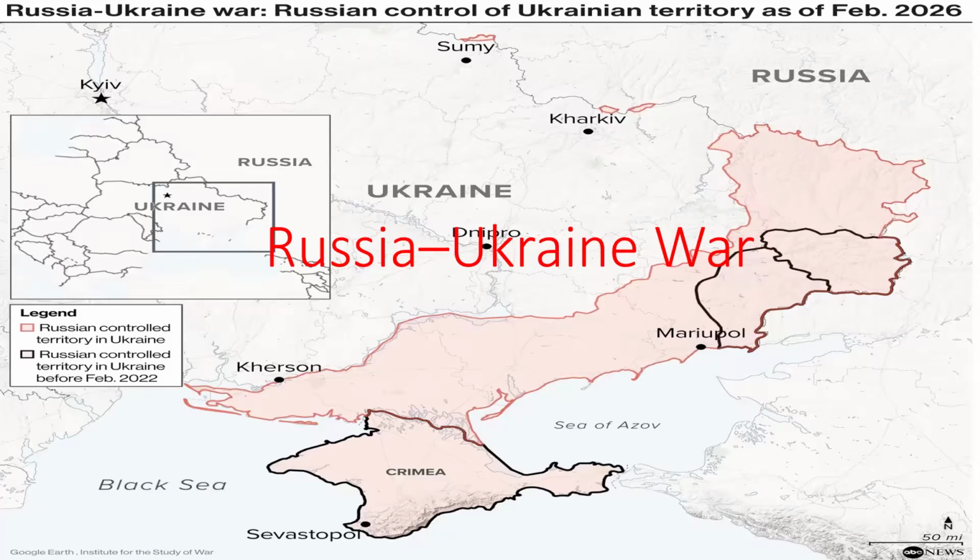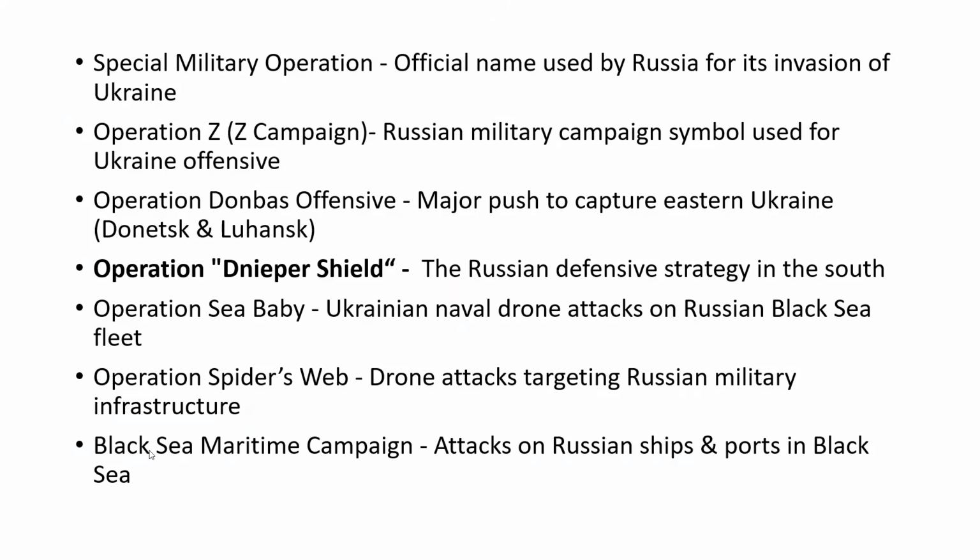Okay. And then comes the Russia-Ukraine war. So these are the operations. Again, you have to remember all these things. Special Military Operation is a simple name that Russia used for its invasion of Ukraine. Then Operation Z, or the Z campaign, is again the Russian military campaign against Ukraine. And there is the Donbas offensive. Donbas is a region in Ukraine, so this is a major push to capture eastern Ukraine.